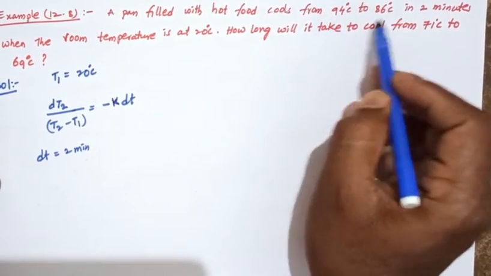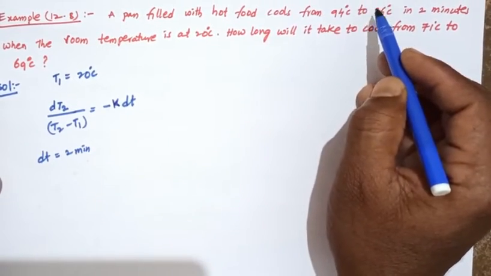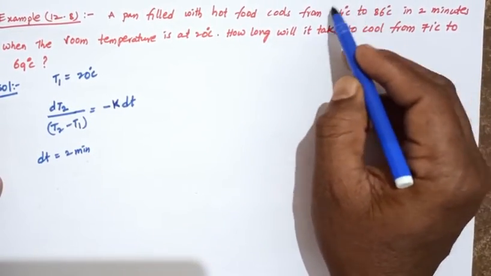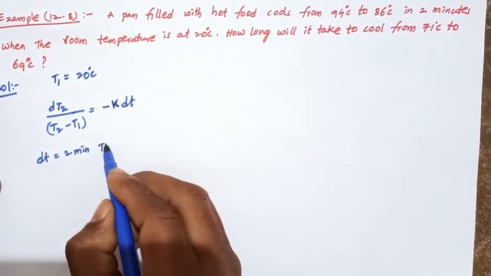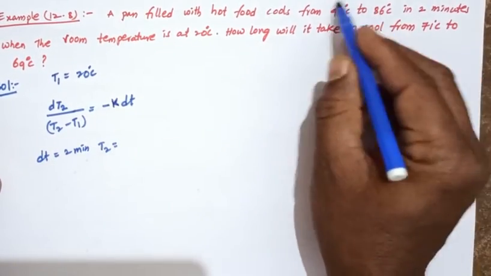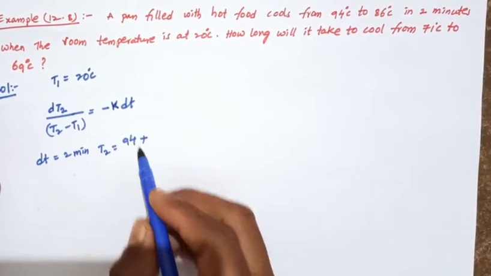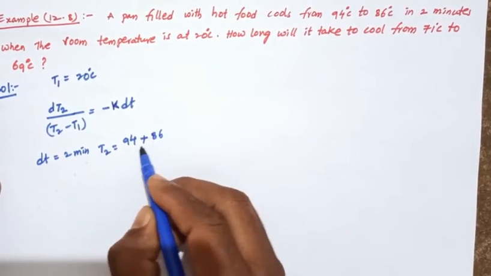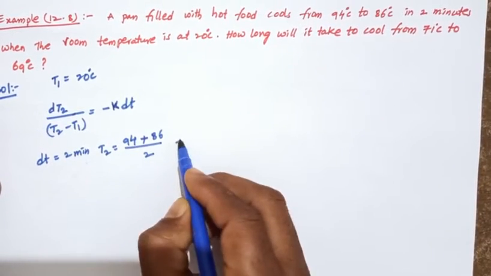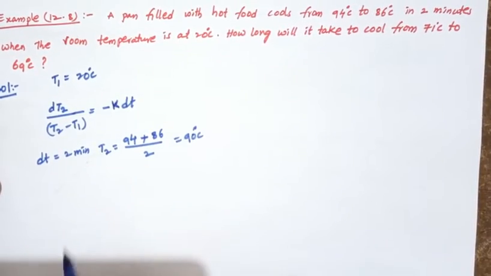The temperature T2 is the average of the particular temperatures: 94 plus 86 by 2 equals 90 degrees Celsius.